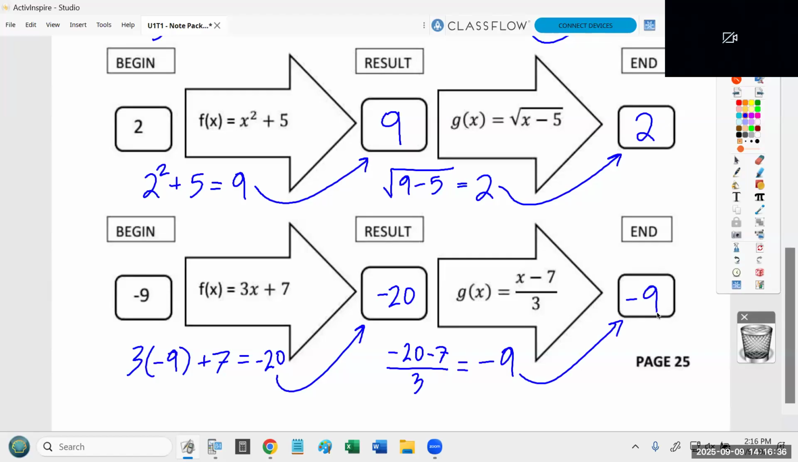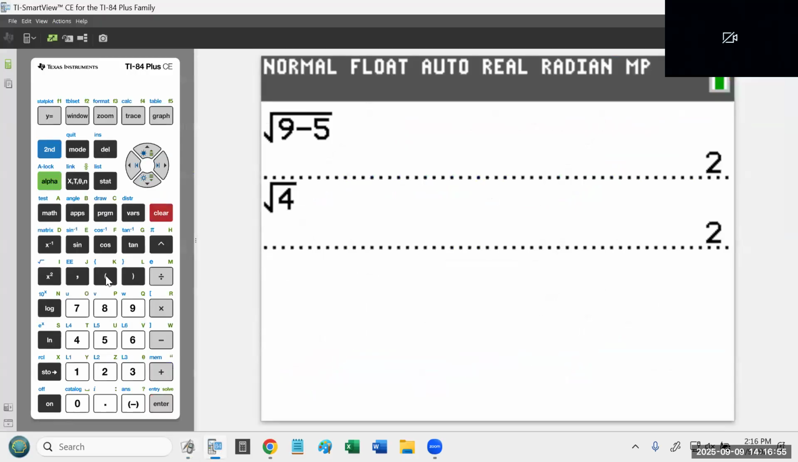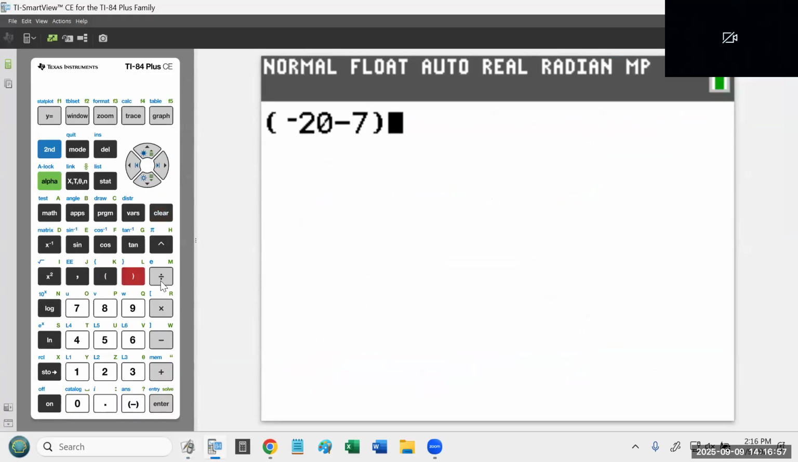Check this out. If you're going to depend on the calculator for fractions, let me be clear, because this is going to mess a lot of you up. If you're going to do something like this fraction in a calculator, you must put the top in parentheses. I'll show you what I'm talking about. If you want to do -20 minus 7 divided by 3, you have to put the top in parentheses. This will get me -9.